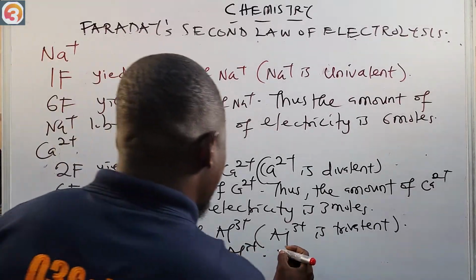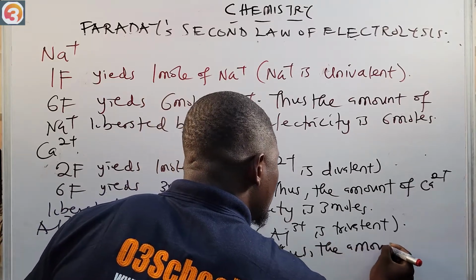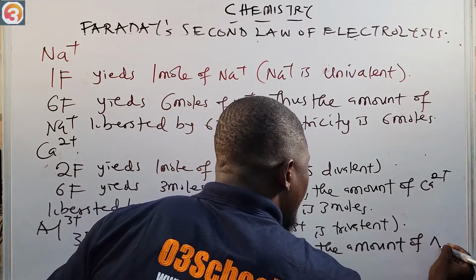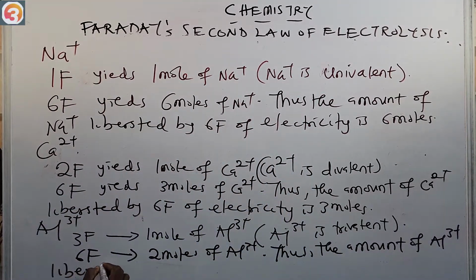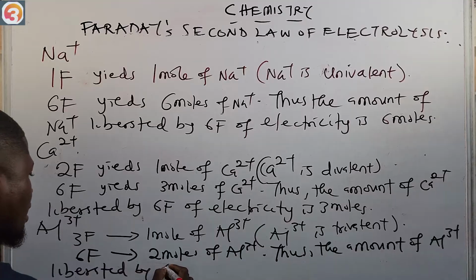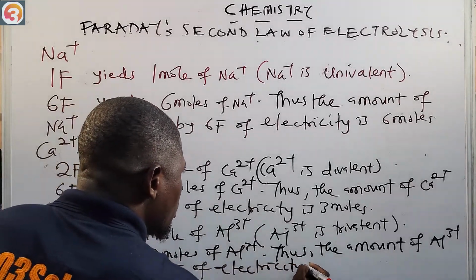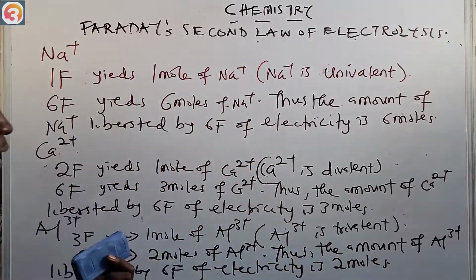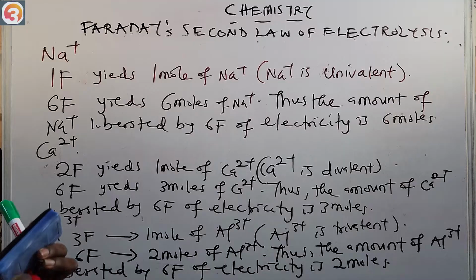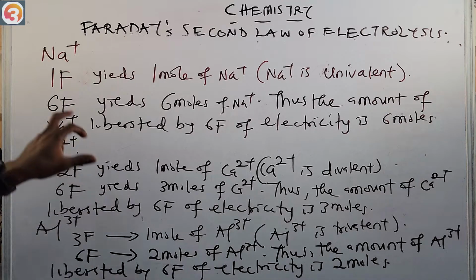You can now say that thus the amount of Al3+ liberated by 6 Faraday of electricity is 2 moles. So from our hypothesis, from our experiment so far, we are able to see that when